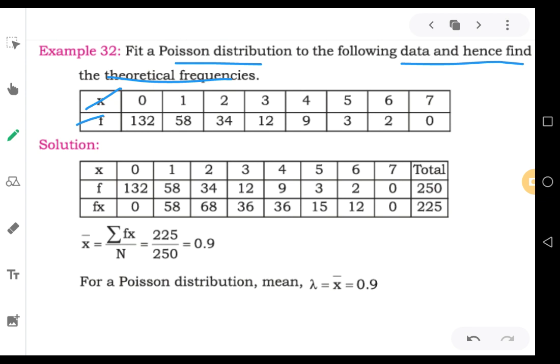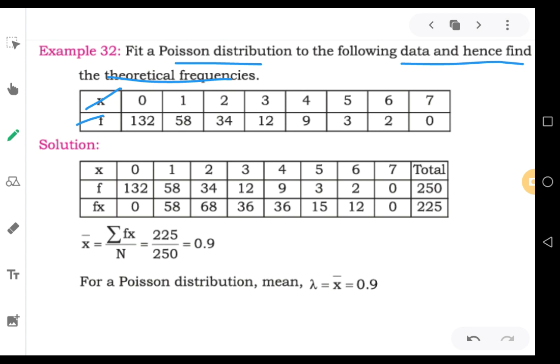So before going to fit theoretical frequencies, the first thing we need is the value of lambda. Lambda value is not directly given in the question. We can calculate the value of lambda by using the table given to us.